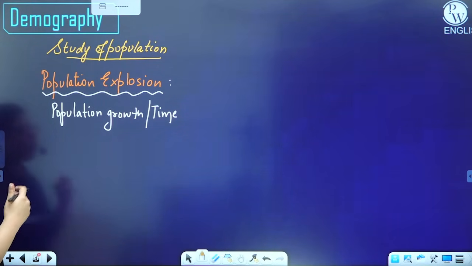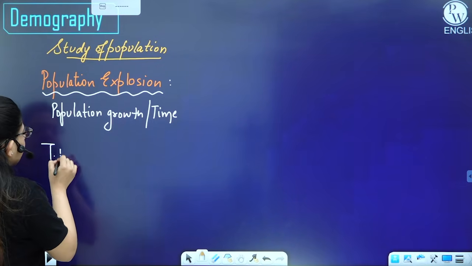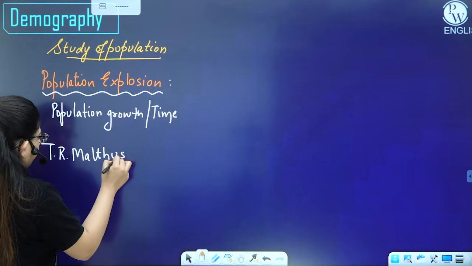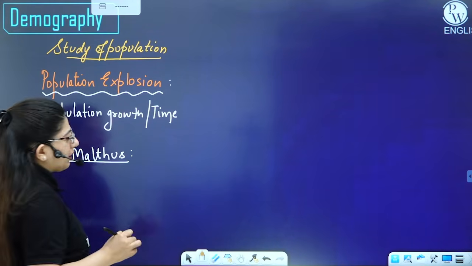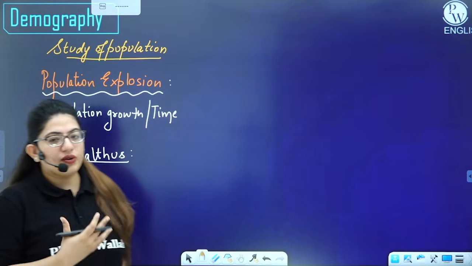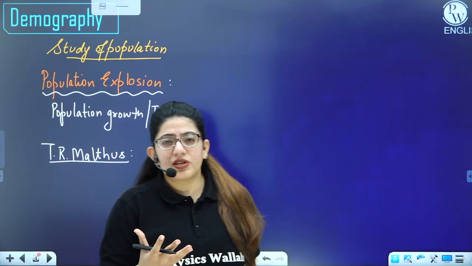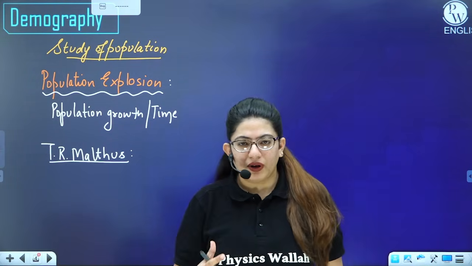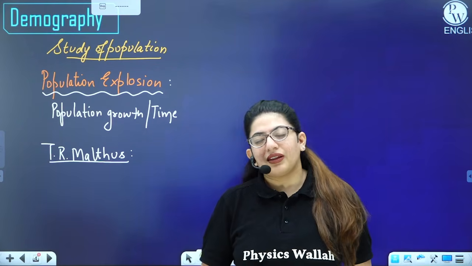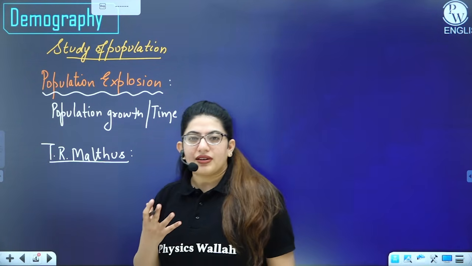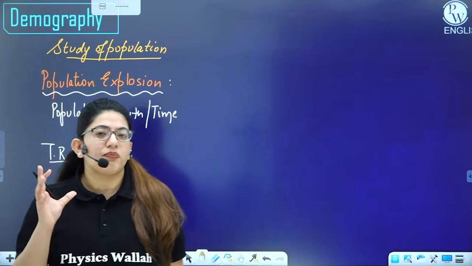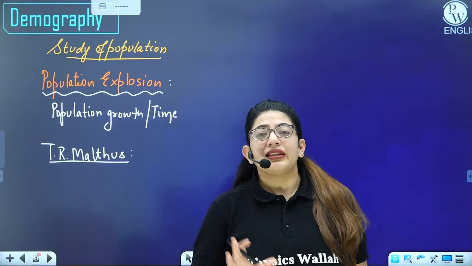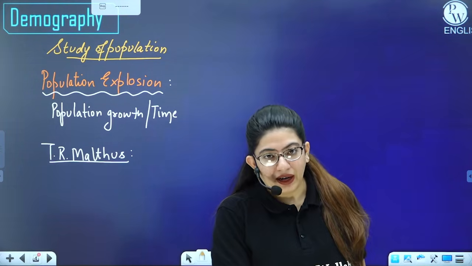Right? So there was a scientist named T.R. Malthus. He has given a law. He was actually a scientist. Darwin was so much impressed by the work of T.R. Malthus that he actually gave his theory, right? So what did this Malthus say? He said that we, the organisms, reproduce at a faster rate, but the natural resources that are present on this planet Earth reproduce at a slower rate comparatively.